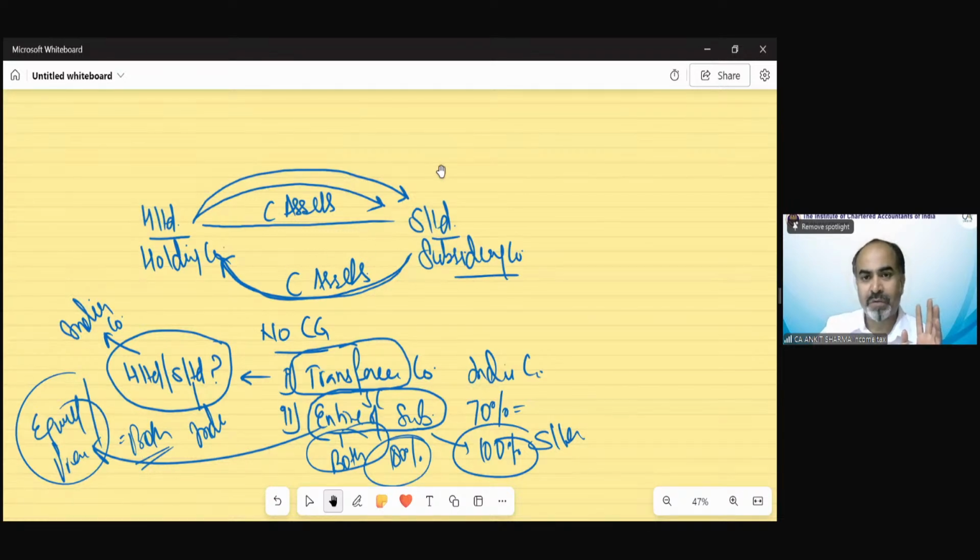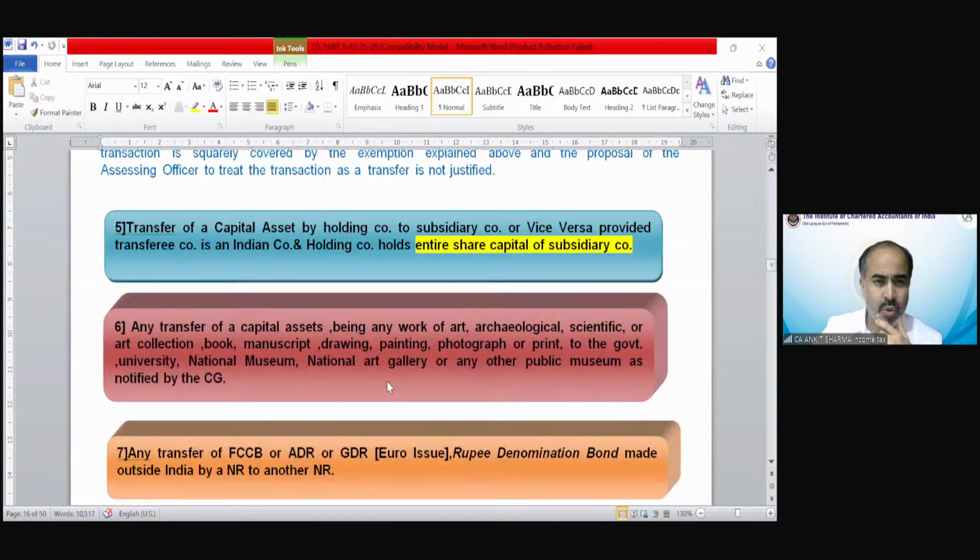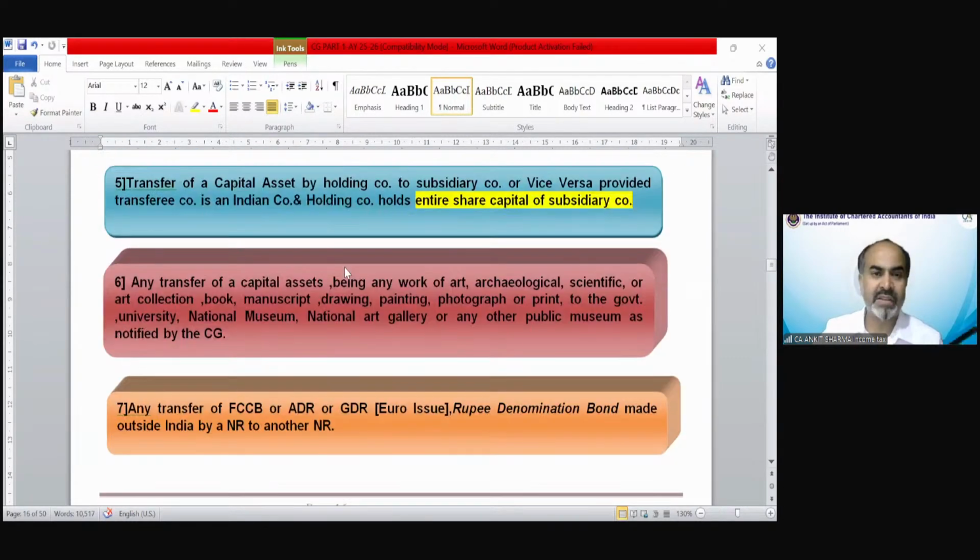So moving on to the provisions mentioned over here. Any transfer of a capital asset by holding to its subsidiary or vice versa, provided the transferee is an Indian company and holding holds the entire share capital.